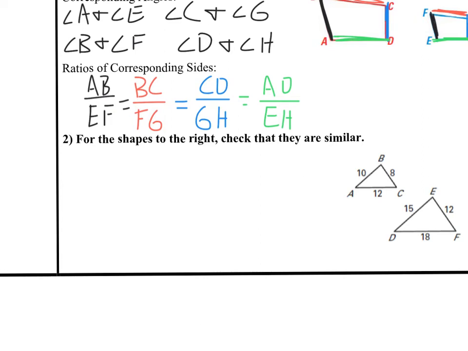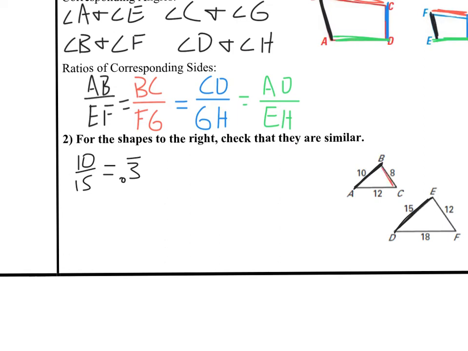So I'm going to match some sides. If I match AB, the side that's in the same spot as AB is ED. So that makes a fraction of 10 over 15. In my calculator, I could see what that fraction is really equal to, and 10 divided by 15 gives me 0.3 repeating. Now I need to check some more fractions, make sure they're all the same.